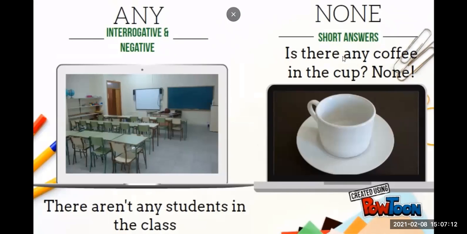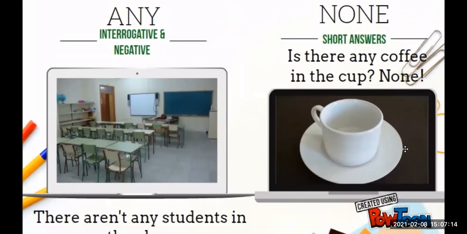And none, it is used for some short answers. Okay, cuando ustedes quieran hacer una respuesta corta, pueden ocupar solo none. ¿Ok? Is there any coffee in the cup? None. Significa no hay nada. Nada de café. ¿Ok? None. So these are some of the quantifiers that you can use with countable and uncountable nouns.